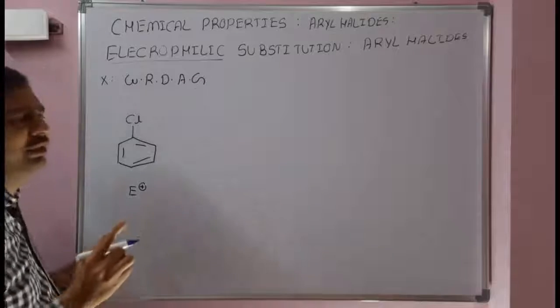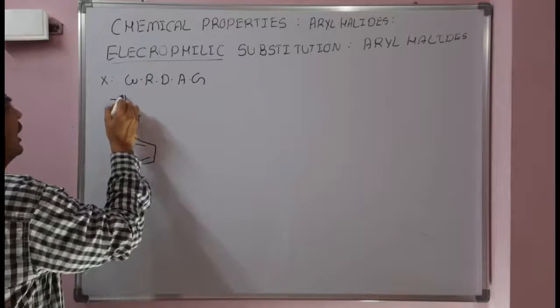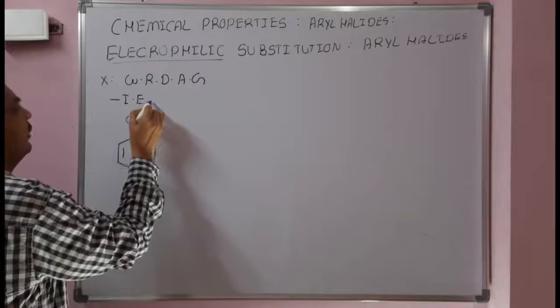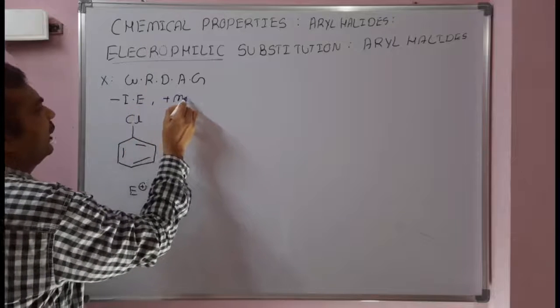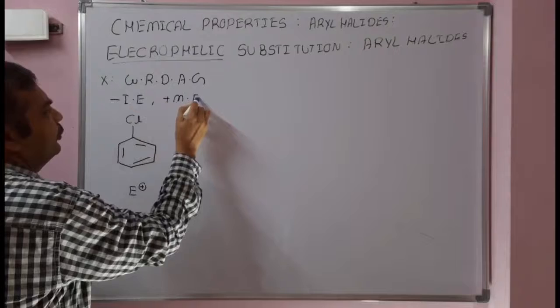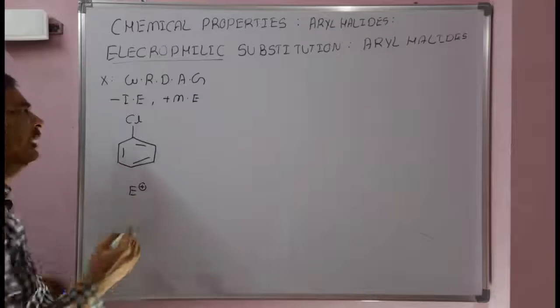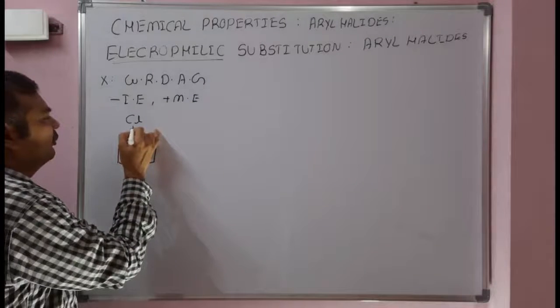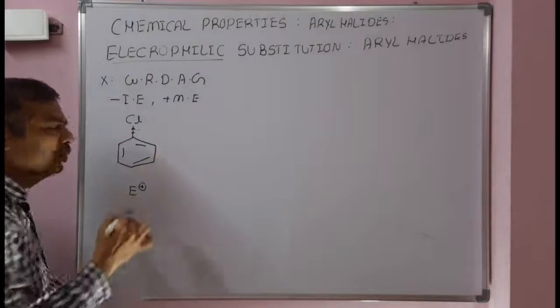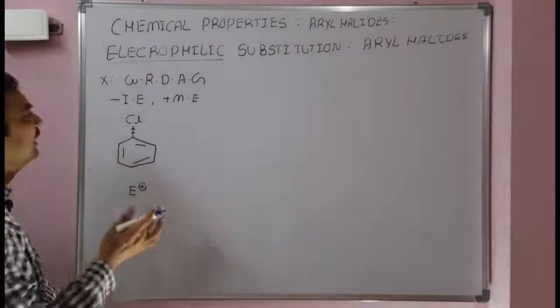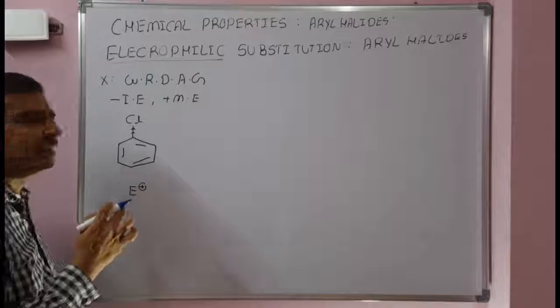All halogens have two properties: negative inductive effect and positive mesomeric effect. In terms of the negative inductive effect, electrons shift towards the chlorine, away from the ring. As a result, electron density on the ring decreases.